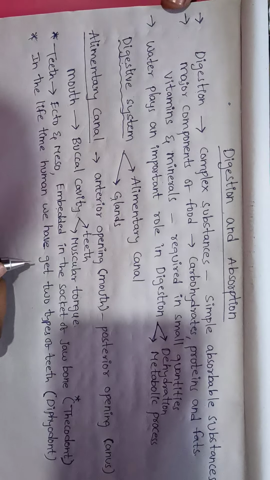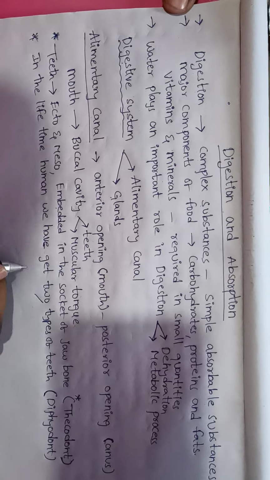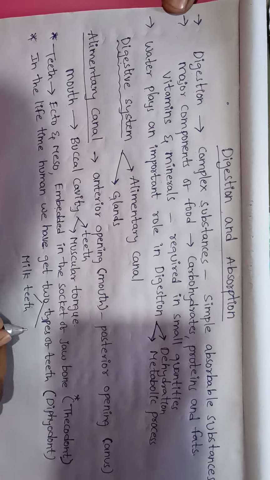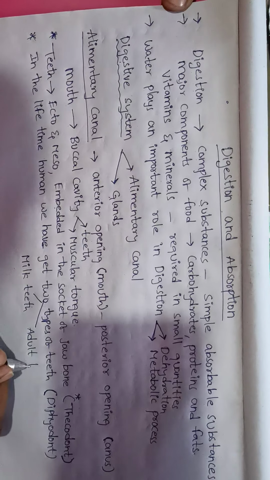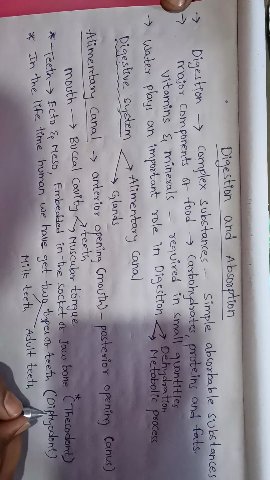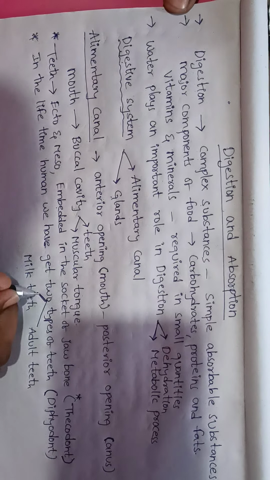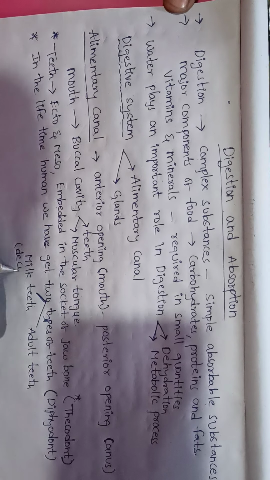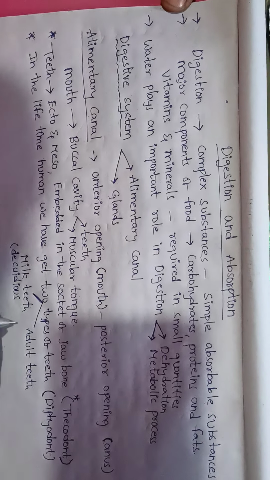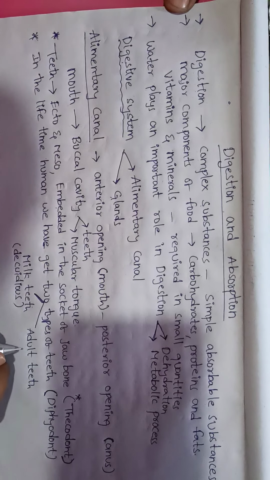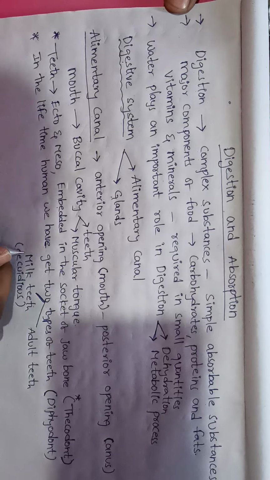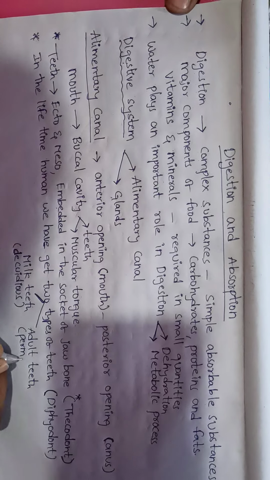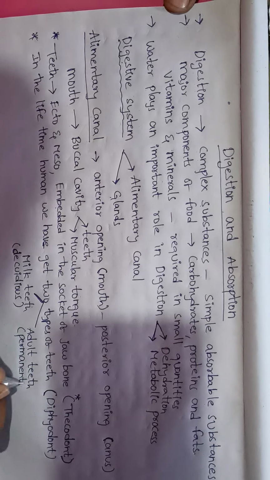We get milk teeth and adult teeth. These two sets of teeth are called diphyodont dentition. Milk teeth are also called deciduous teeth. Adult teeth are also called permanent teeth.